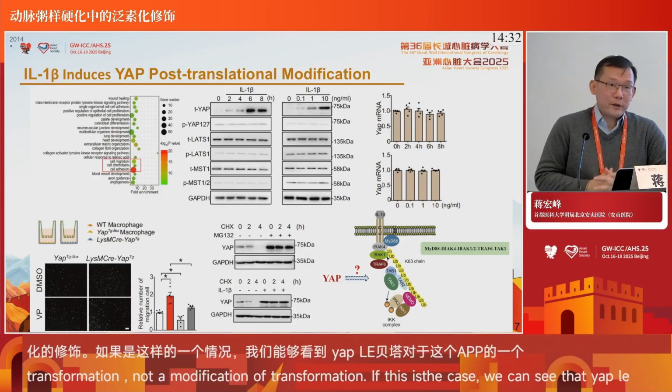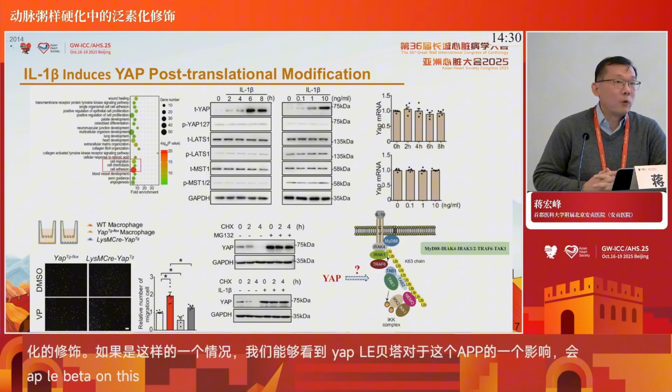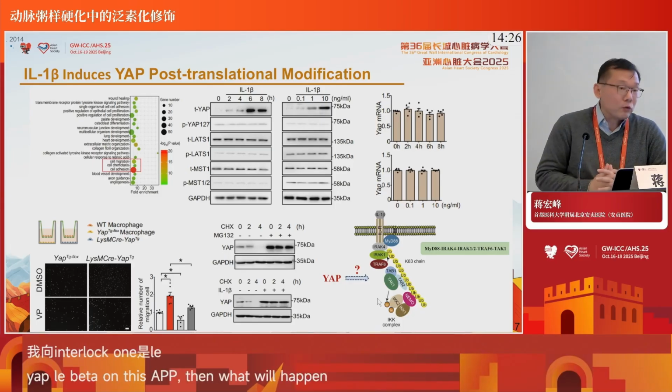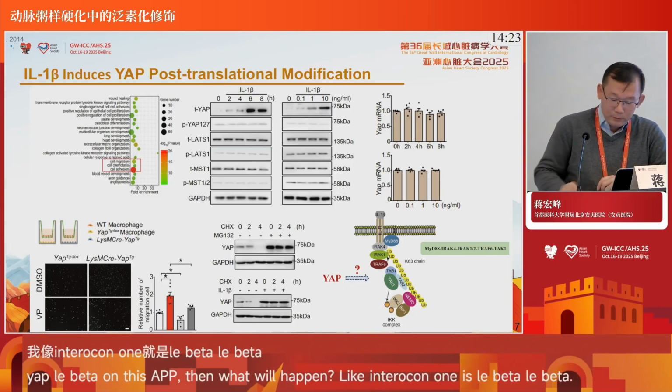The pathway of interleukin-1 beta is already studied very well, and we know each step in the pathway. But what happened to YAP? How does interleukin-1 beta regulate YAP expression?